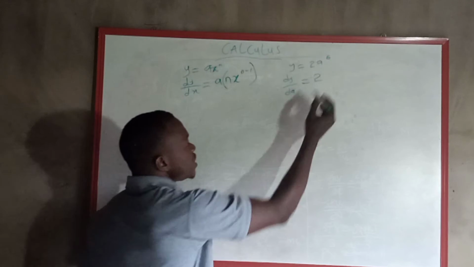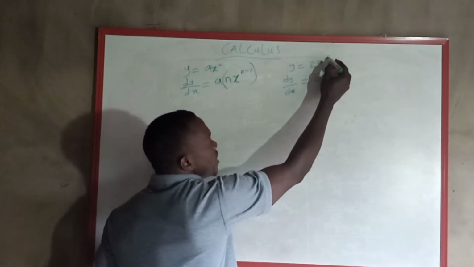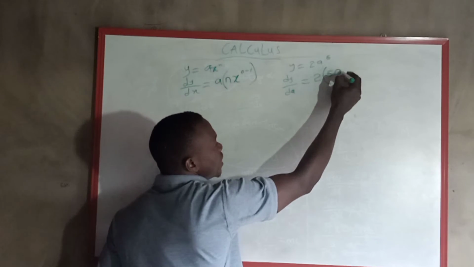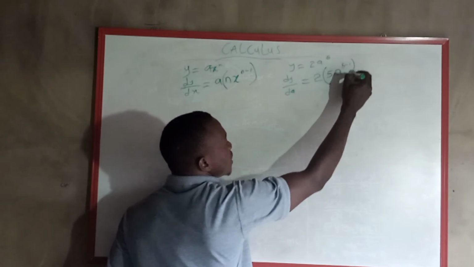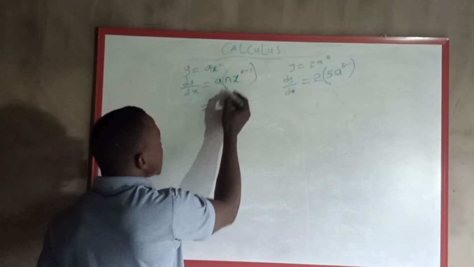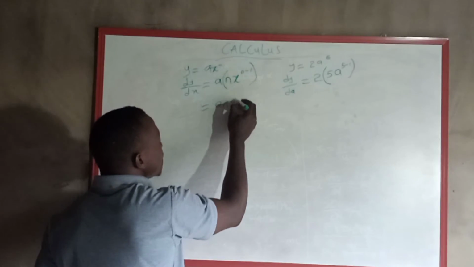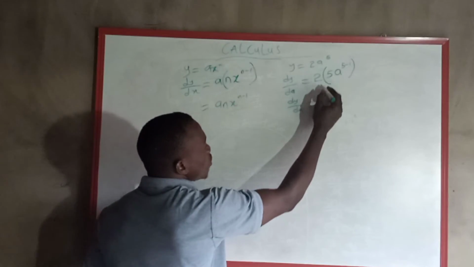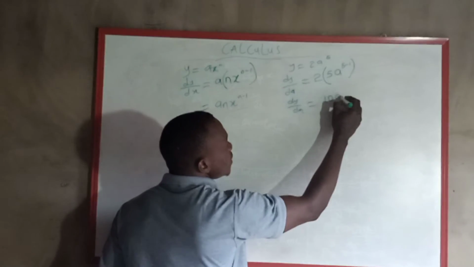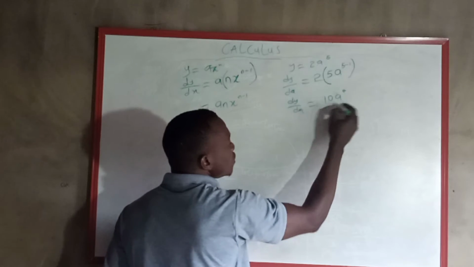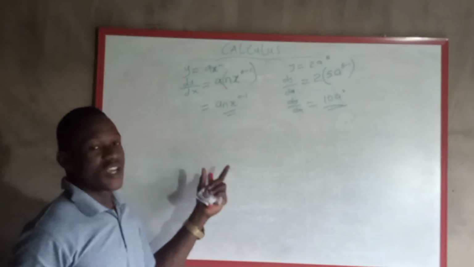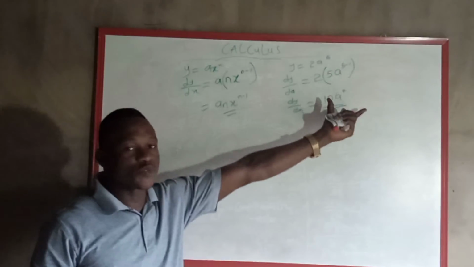We've differentiated already. The same thing, you take this 5 to the point where we have 2, it becomes 2 times 5. Then x, we subtract 1 from that. So automatically a times n gives us a n x to the power n minus 1. Easy. So dy/dx is equal to what? What is 2 times 5? 10 x. What's 5 minus 1? 4. That is that. As simple as that. So I've used one stone to kill 2 birds. I've given you the formula and I've already solved an example.